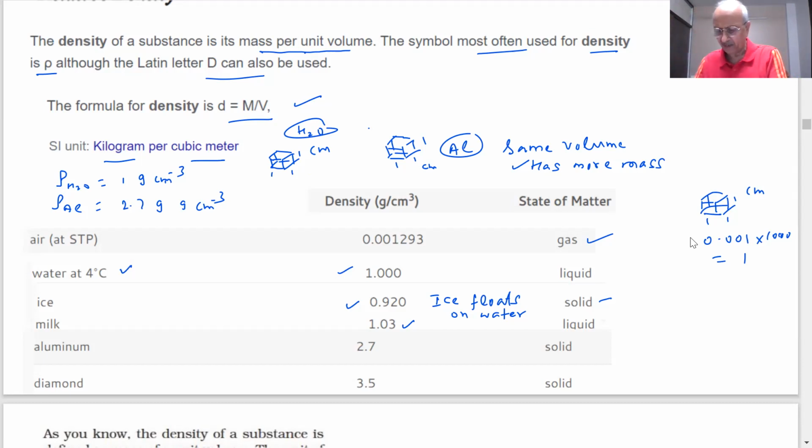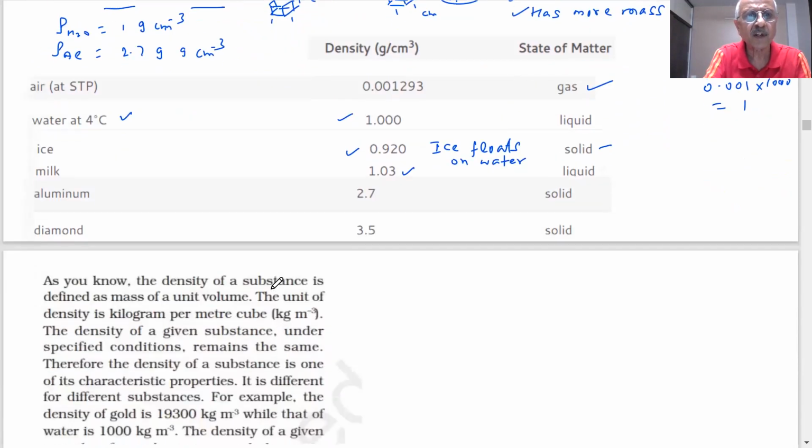So what we are finding, students, is that density is related to mass per unit volume. Is it okay? All right. Let's proceed further.